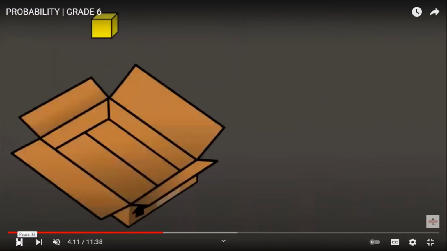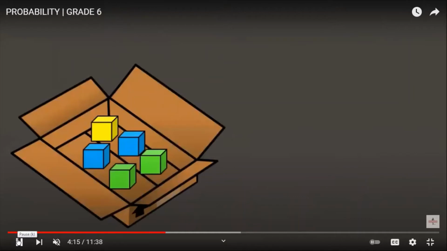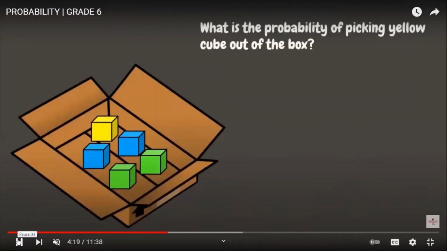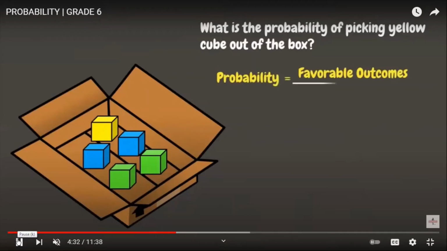Now we have here, let's say that inside the box there is 1 yellow cube, 2 blue cubes, and 2 green cubes. What is the probability of picking yellow cube out of the box? Now, to find out our probability, we have here favorable outcome divided by the possible outcome.